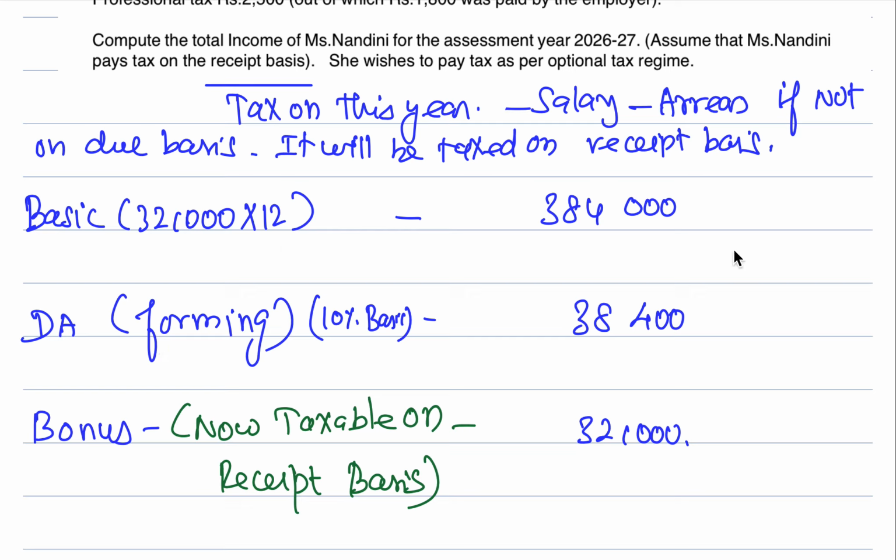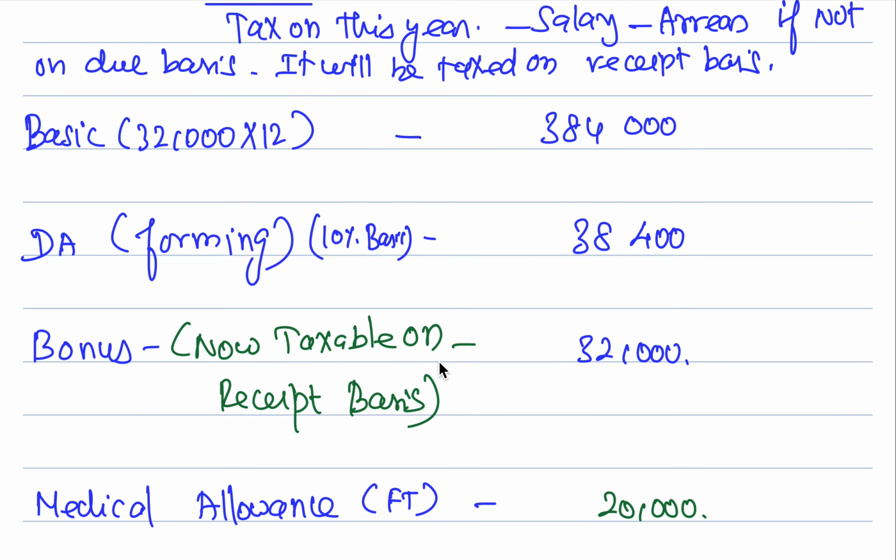What is 10% of basic? 38,400. Look at this number. If you put a decimal point one place before, that is what 10% is. So 38,400. You just remove the last zero. That could be the better way.